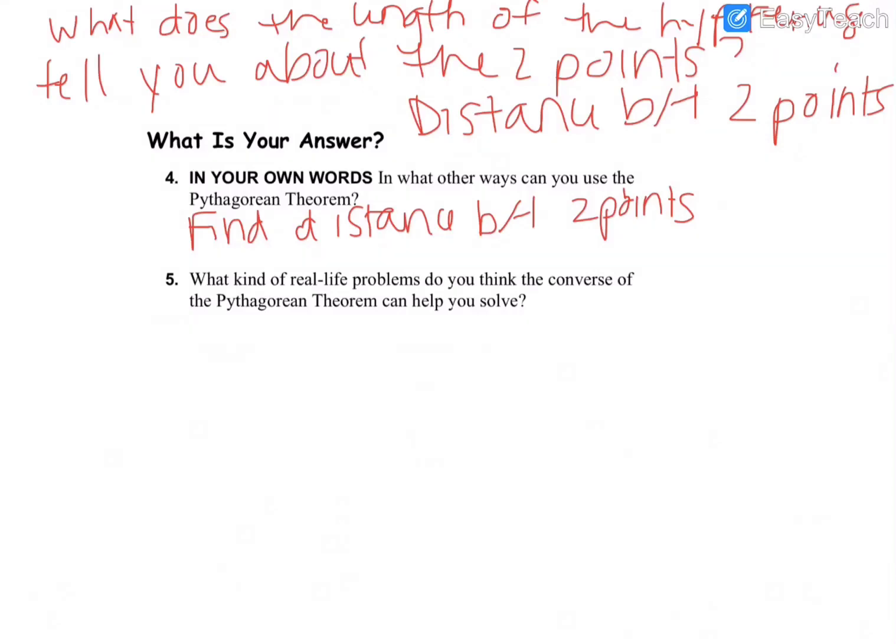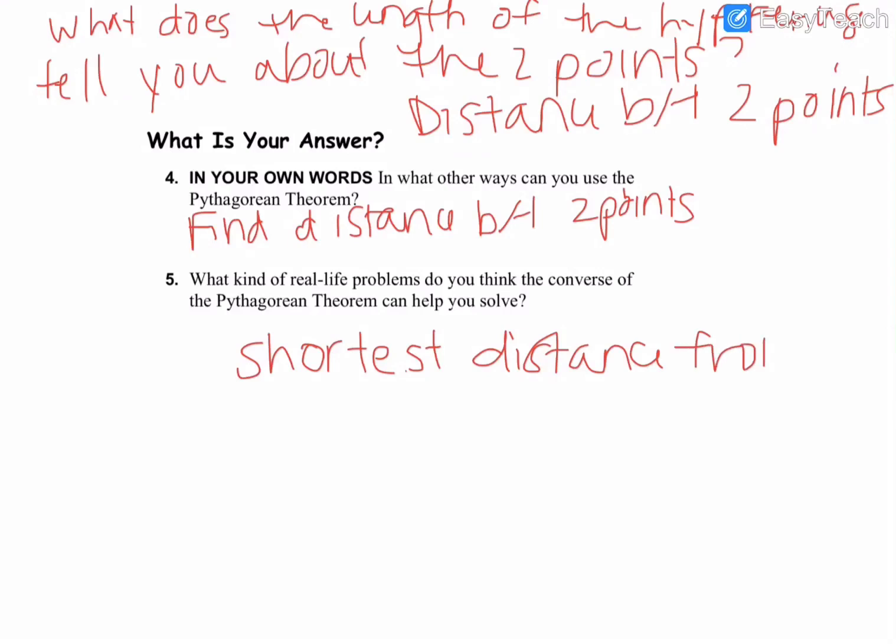But I would say the shortest distance from one place to another.